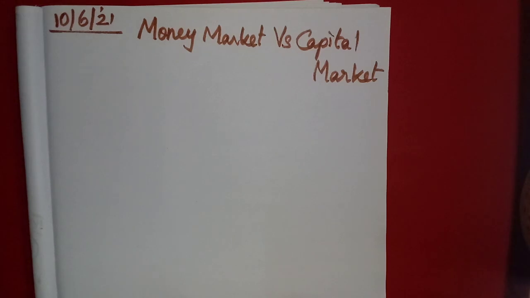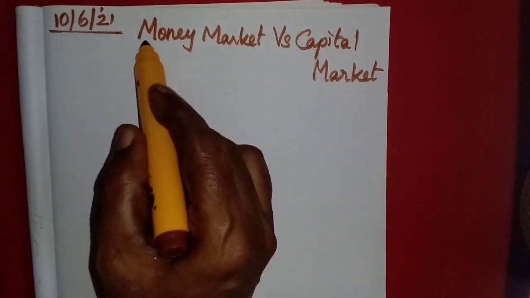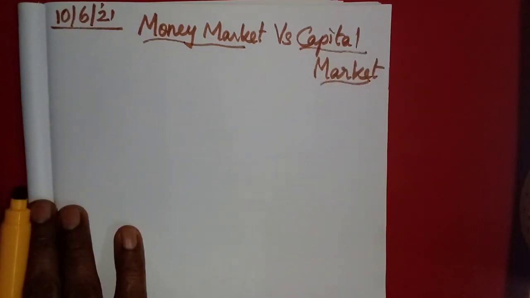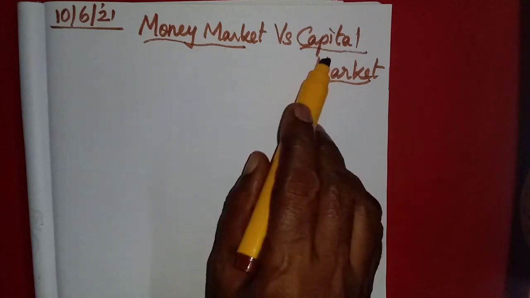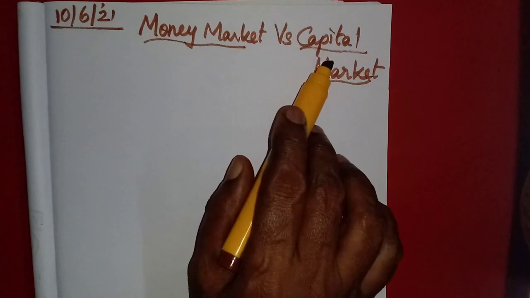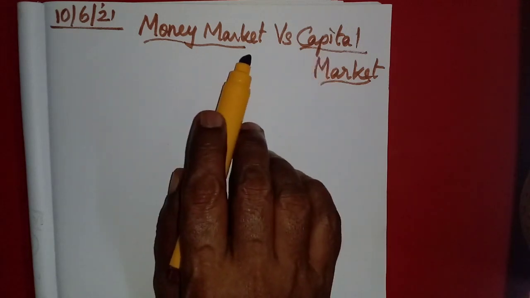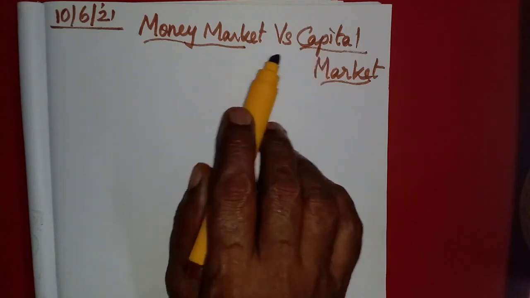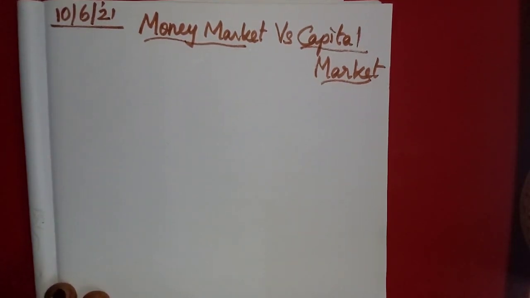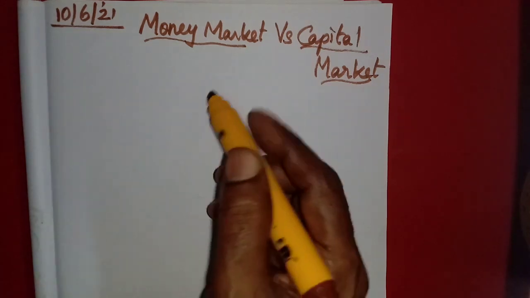Now, we are going to learn about the differences between money market and capital market. We ourselves know many of the differences because money market is for short-term fund, and this is for long-term fund. Then some of the instruments of money market, then the value of the money market instruments. Around 15 differences are given. You can learn around 8 or 9 because it is one of the 5-mark questions. Minimum 7 or 8 you have to learn because everything is easy.